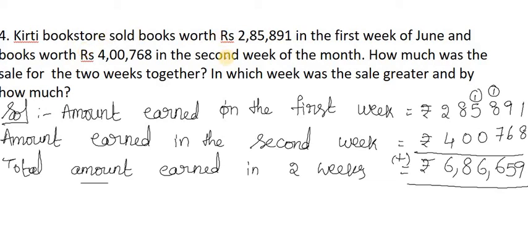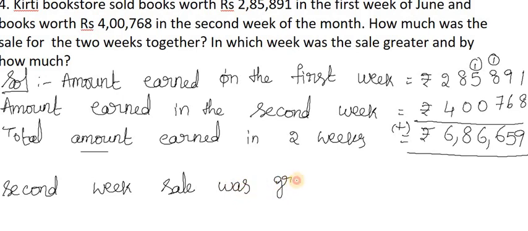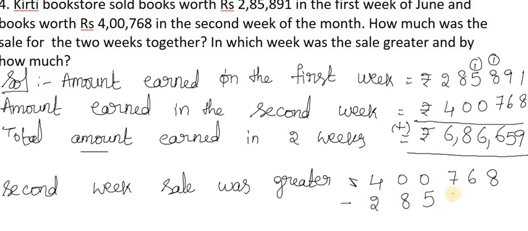Now coming to the second question, by seeing the question we can say it is subtraction, so bigger number minus smaller number. Which is the bigger one here? Yes, second week she sold more. Now what is the question? In which week was the sale greater and by how much? Second week sale was greater. By how much means we should do subtraction: 4,768,000 minus 2,85,891.